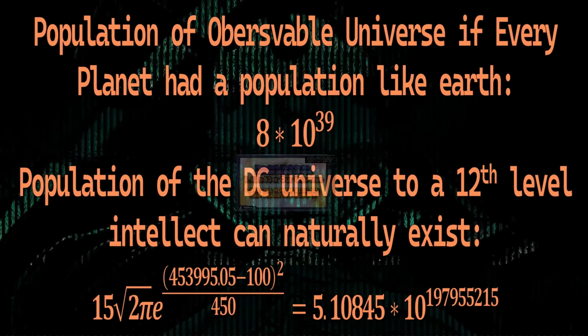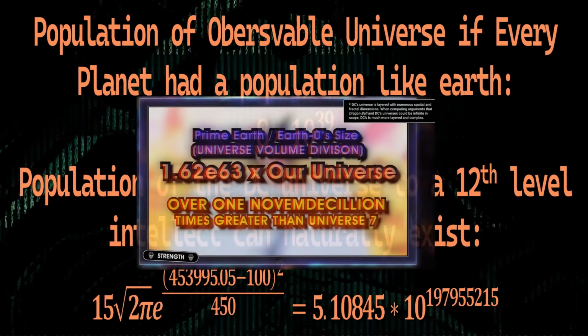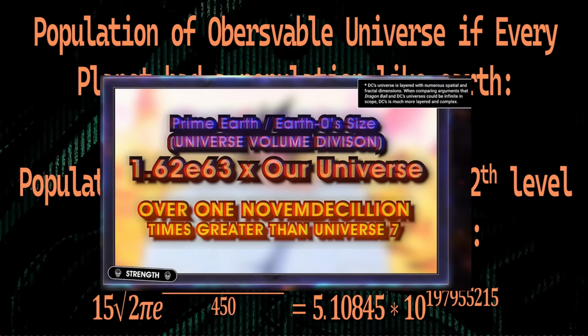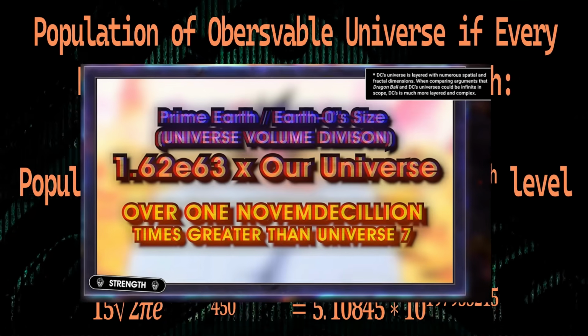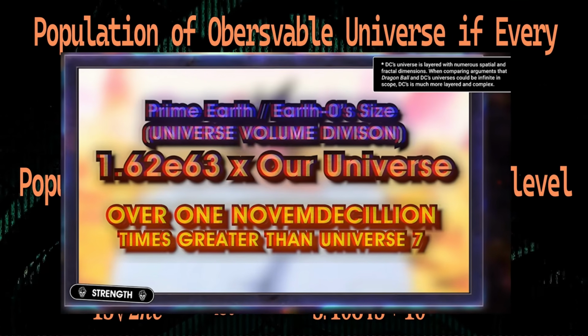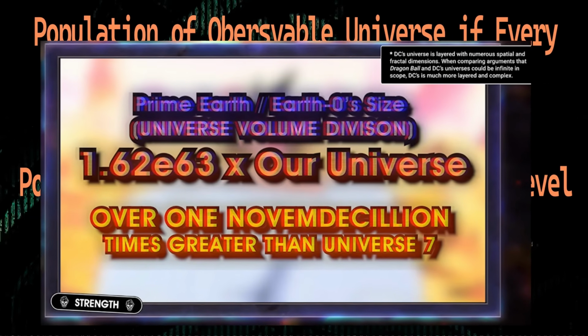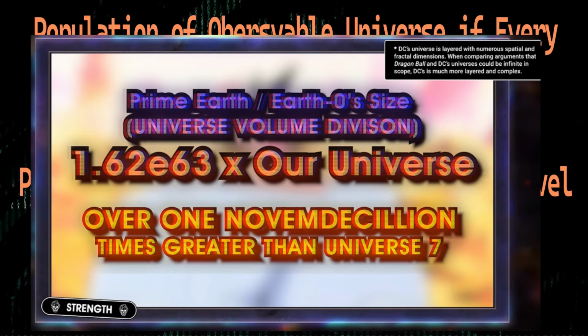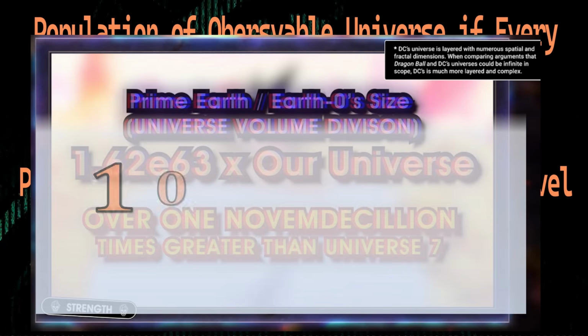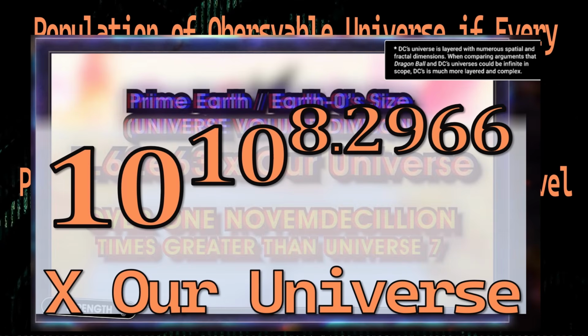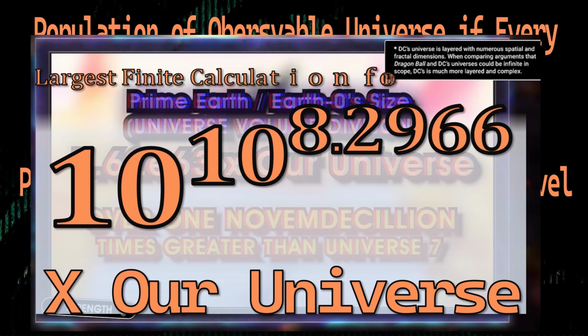If you remember in the Death Battle of Goku vs Superman 3, they had about 1.62 times 10 to the 63 times our observable universe, or a novendecillion times bigger than what they got for Universe 7 in that video. However, if we use this calculation with an IQ of 452,000, we instead get our DC universe being 10 to the 10 to the 8.2966 times the observable universe. That is not even close and way bigger. In fact, I think this is the largest calculation you'll ever see for the DC universe at a finite level.